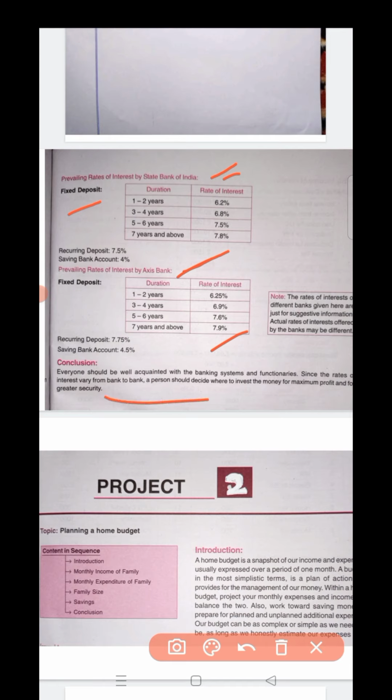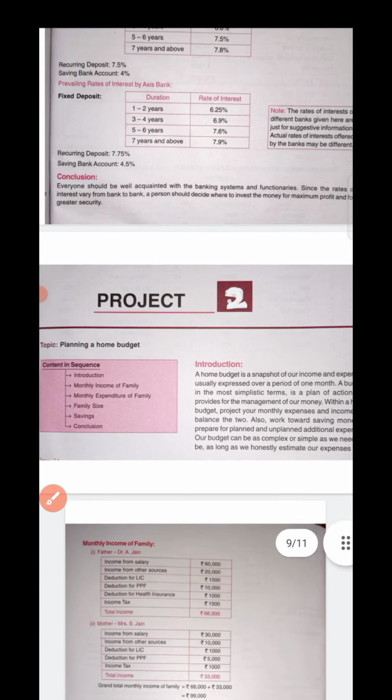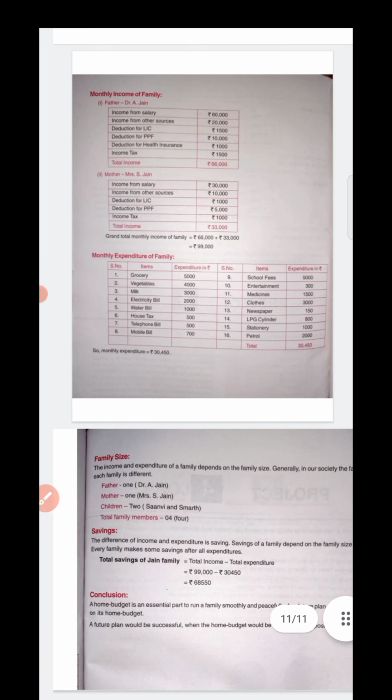So after your first project is over, then comes your project number 2. In project number 2, as you know, the topic was planning a home budget. So here comes your planning a home budget, and then comes the introduction. Whatever is written here in the content, I will request you to write the same. Then the next page will be your monthly income of family.